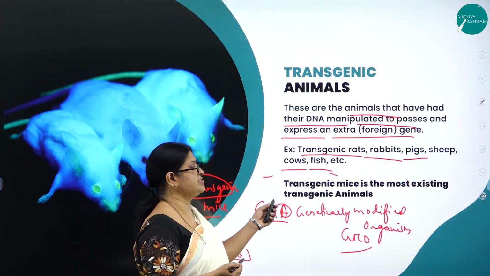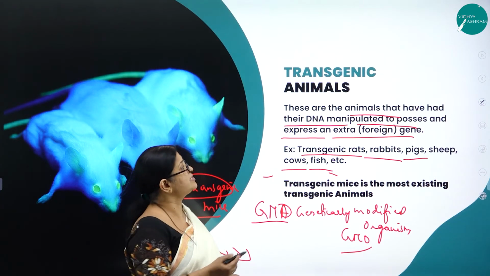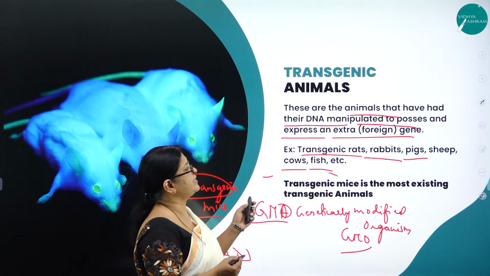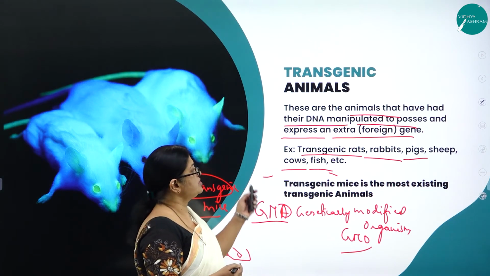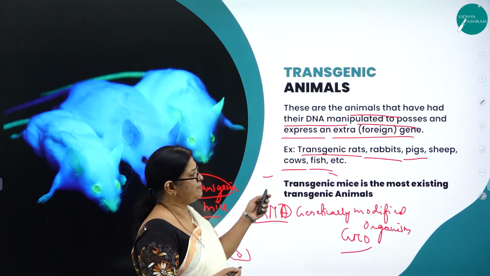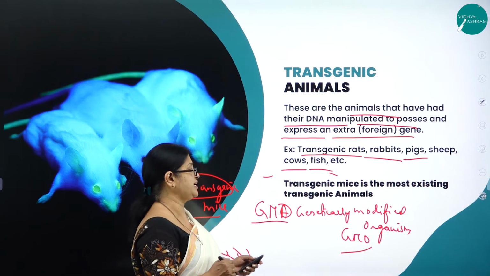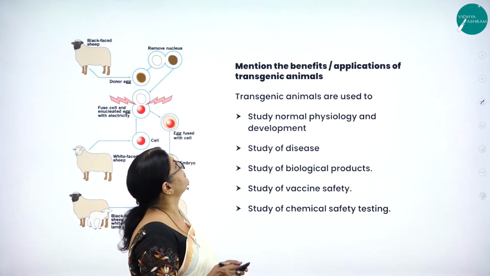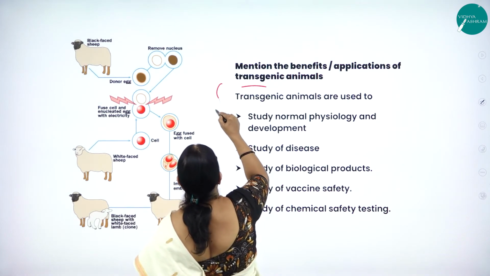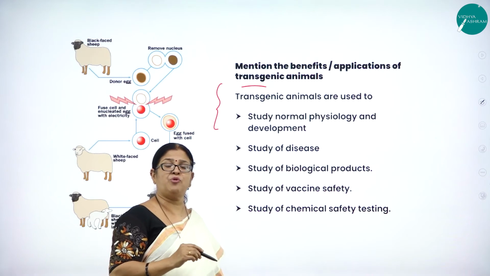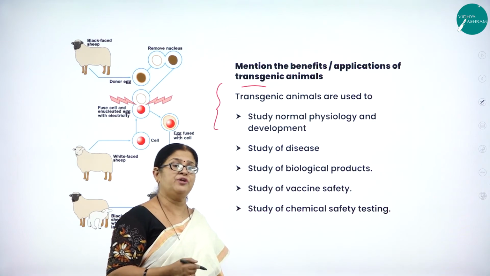Transgenic mice is the most existing transgenic animal. So what are transgenic animals? These are the animals that have had their DNA manipulated to possess and express an extra gene. For example, transgenic rats, rabbits, pigs, sheep, cows, fish, etc. Transgenic mice is the most existing transgenic animal. Now, what are the benefits and applications of transgenic animals? Are these genetically modified organisms really having a lot of benefit to mankind? If so, in what way?